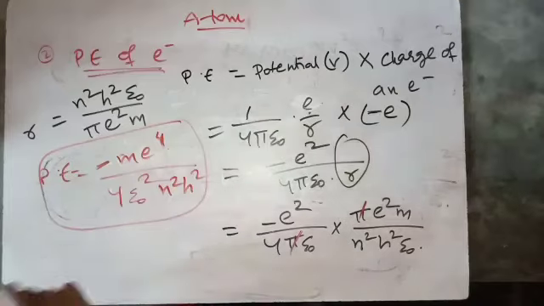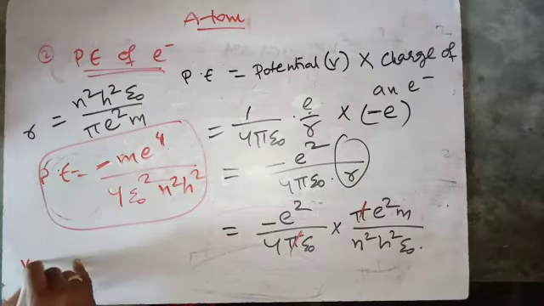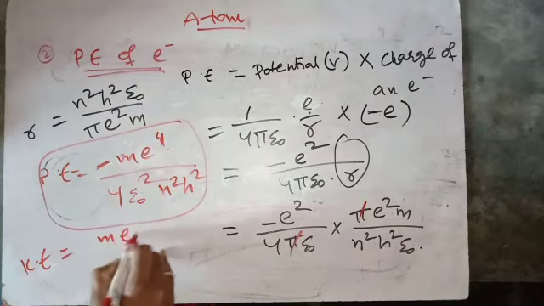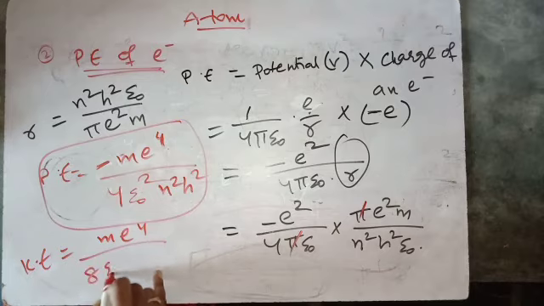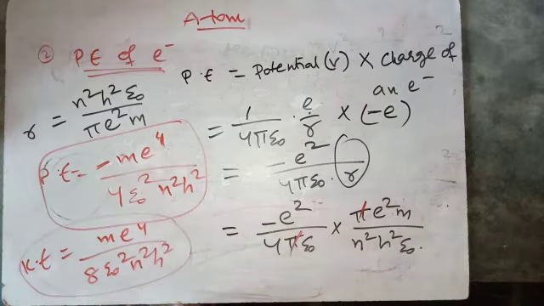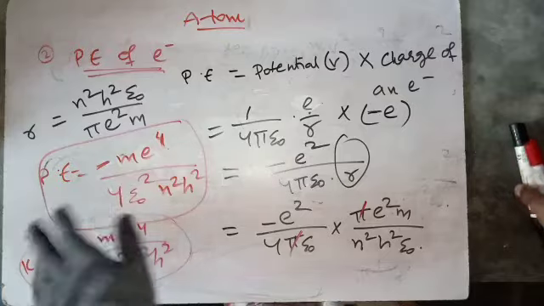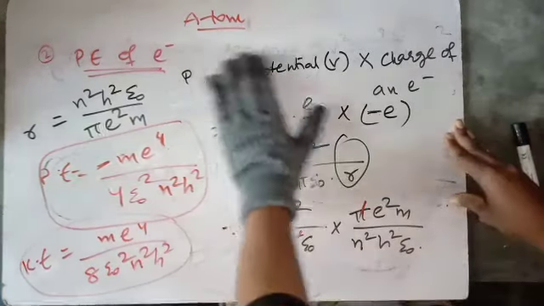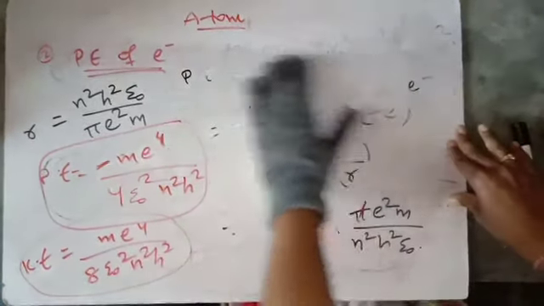This is the potential energy, and we have kinetic energy as m e power 4 by 8 epsilon naught square n square h square. This is the kinetic energy, and this is the potential energy of an electron in the nth orbit. And you just add this potential energy and kinetic energy for the total energy of nth orbit.